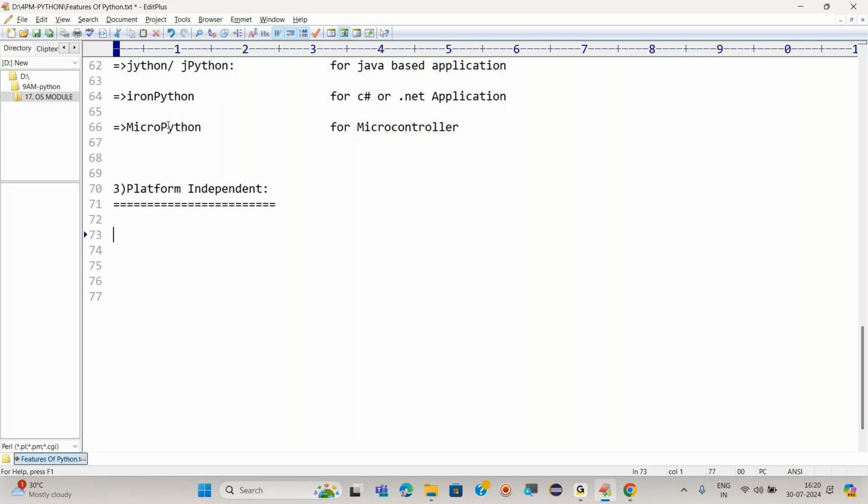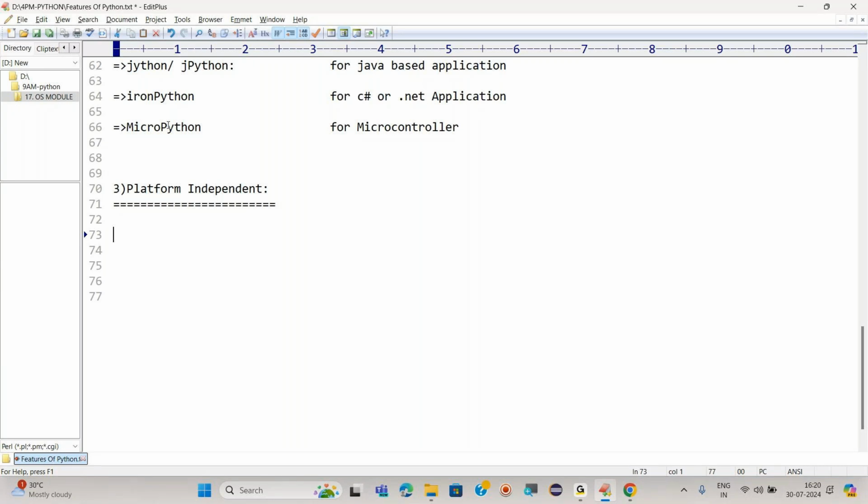For example, let's suppose I have created one software that belongs only to the Windows operating system. That particular software can only be run inside Windows. No other operating system can run it.